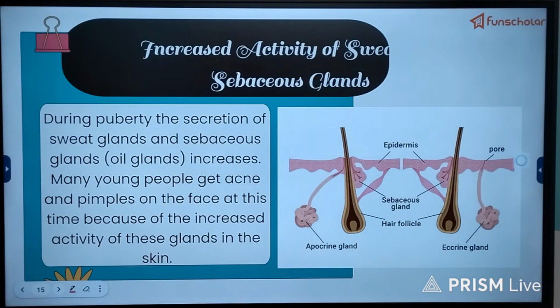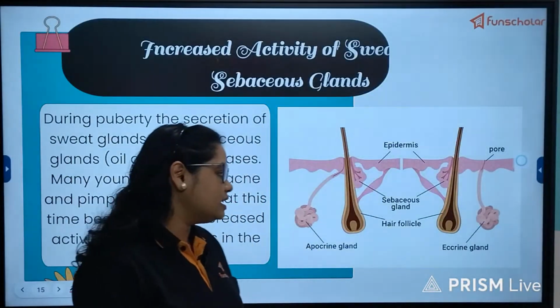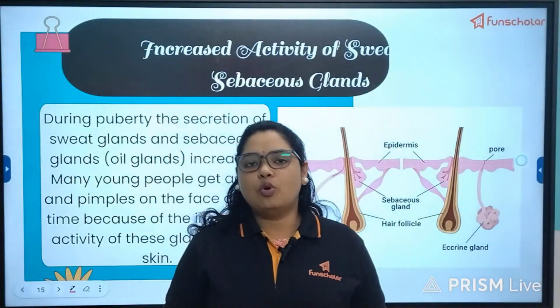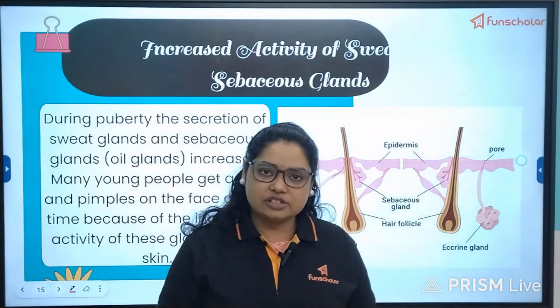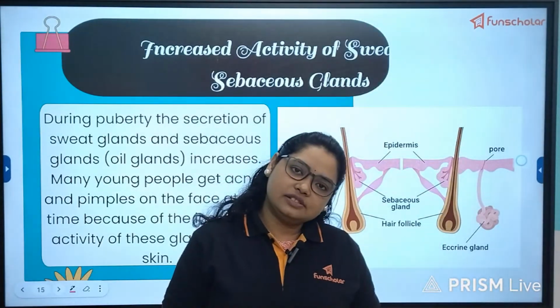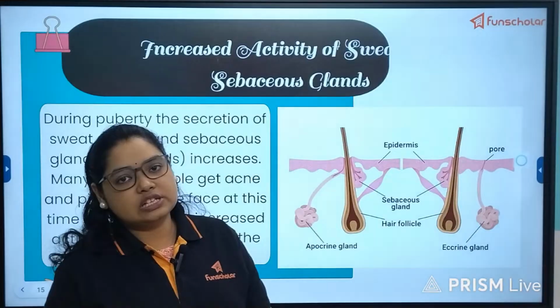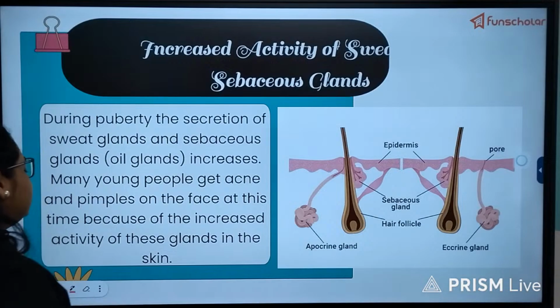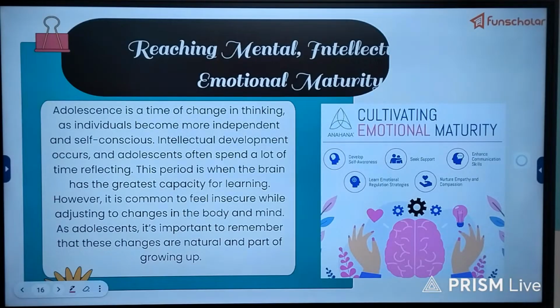Increased activity of sweat and sebaceous glands. This has also been explained well in the video. The sebaceous glands and the sweat glands increase their activity during this stage, and more sebum or oil and sweat are produced as well as secreted. But as they are secreted in a higher amount, they clog the skin pores and lead to the development of acne and pimples, and this is common for both adolescent boys as well as adolescent girls.